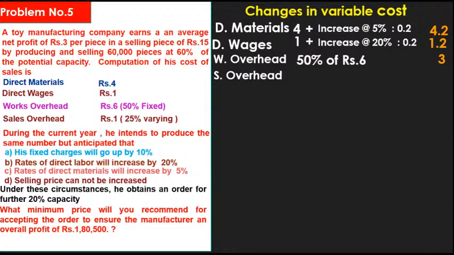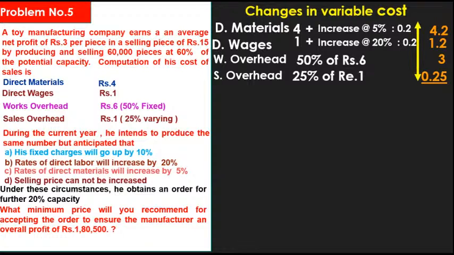Next one, sales overhead, already given in the problem. 25% is variable, meaning the variable cost. Means 25% of rupee 1. What is the answer? 1 rupee into 25 divided by 100, 25 paisa, 0.25.